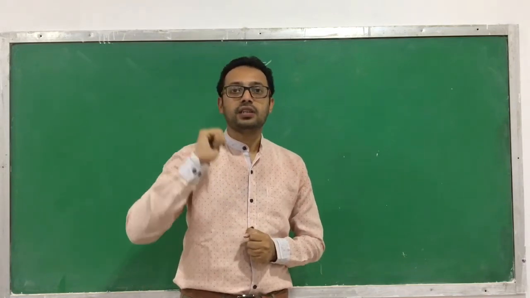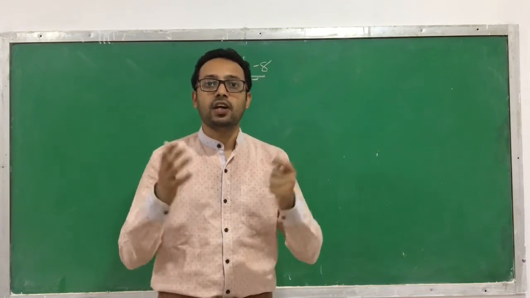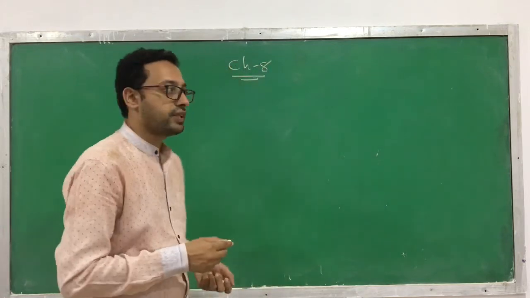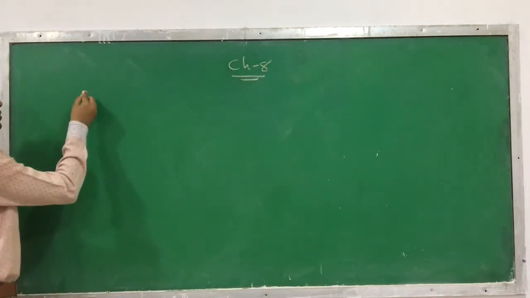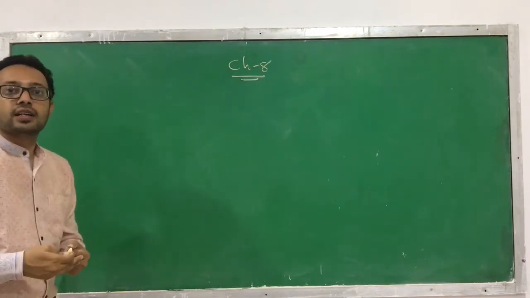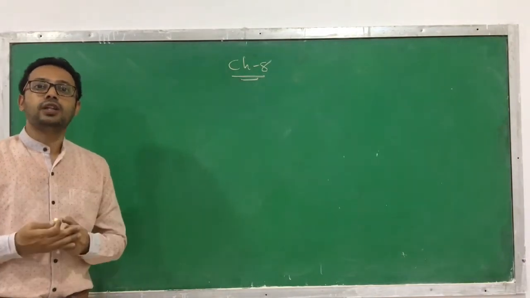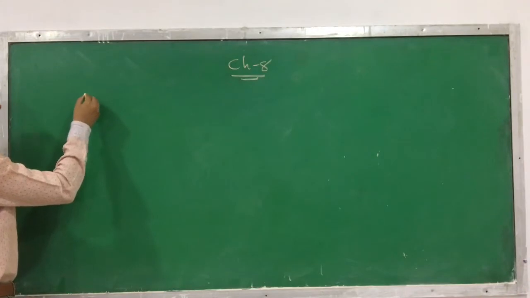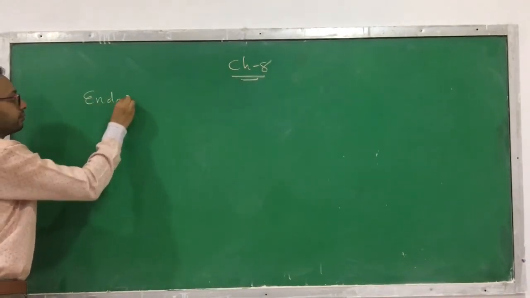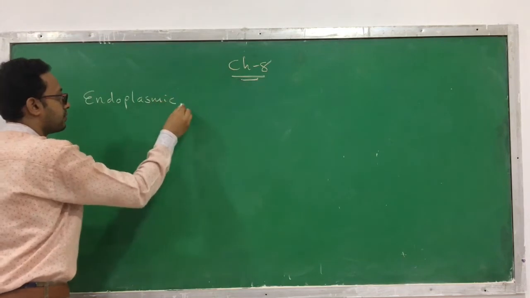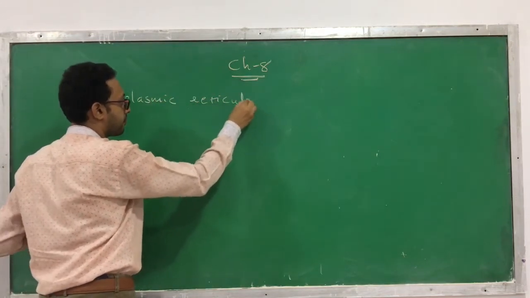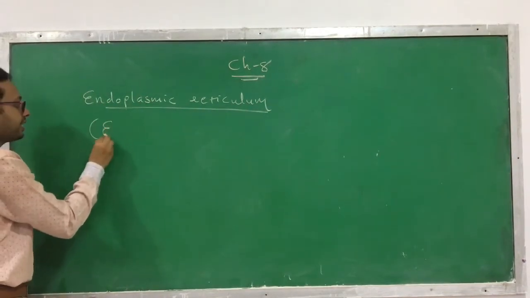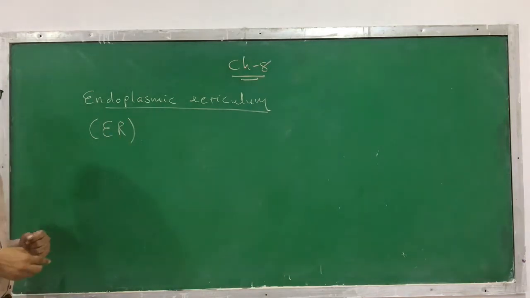Today we have to start with the endomembrane system organelles, meaning they all are membrane-bound organelles and their functions are coordinated. So first we start with the first organelle which we find in a eukaryotic cell. Remember, all these membrane-bound organelles are present in eukaryotic cells. So first we start with the endoplasmic reticulum, which we shortly call ER.